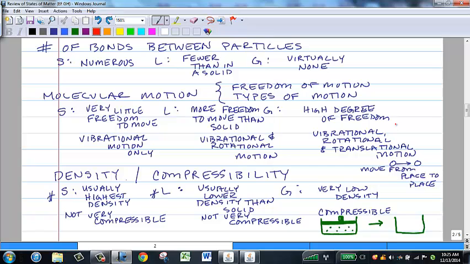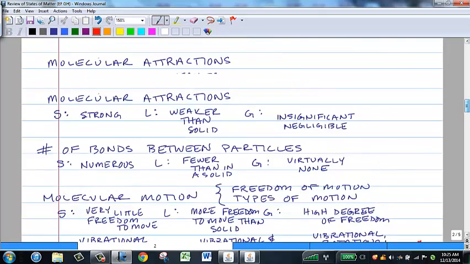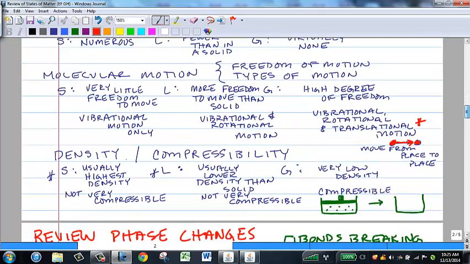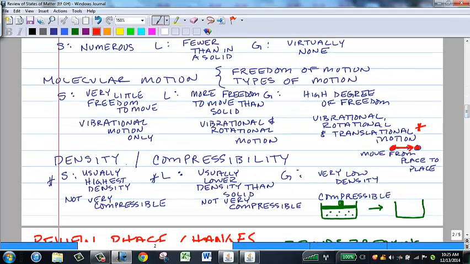In addition to being able to vibrate and rotate like the molecules of a solid or liquid can, molecules of a gas can also have a type of motion that we refer to as translational. And this means that the molecules can move from place to place. So at one moment the molecule is here and it literally moves to a new position somewhere else. It goes through a displacement. And the molecules of a liquid can't really do that because there are too many other molecules in their way. And so molecules of a gas have much higher degree of freedom than the molecules of a liquid.